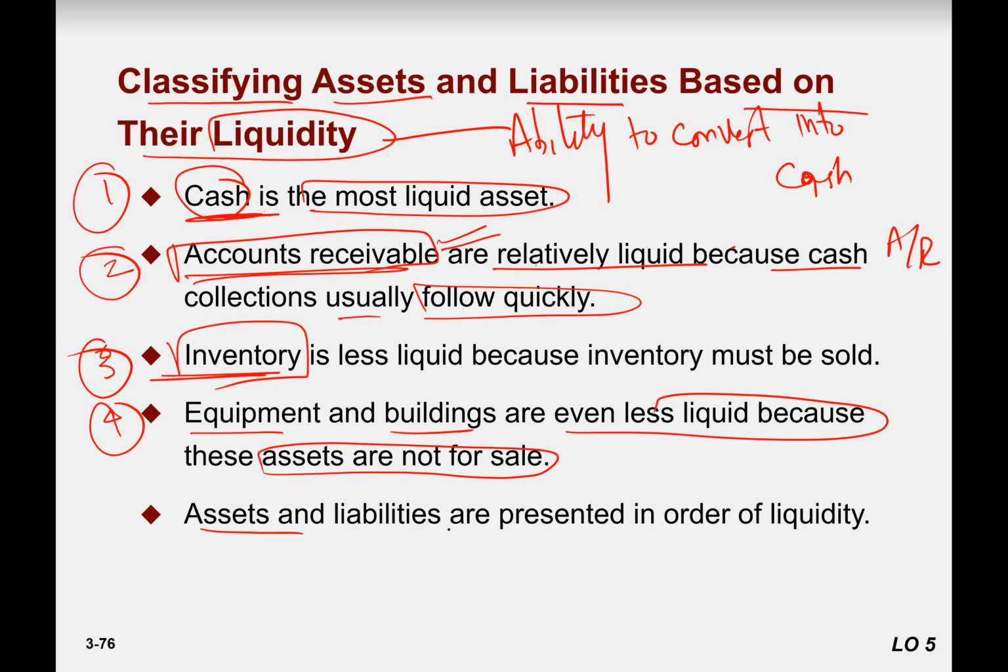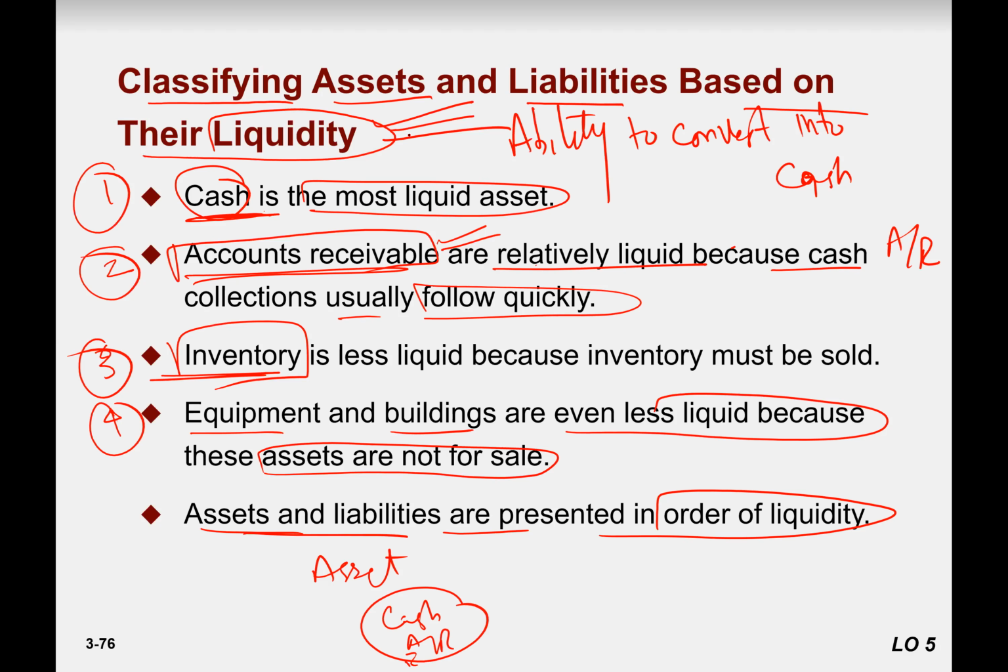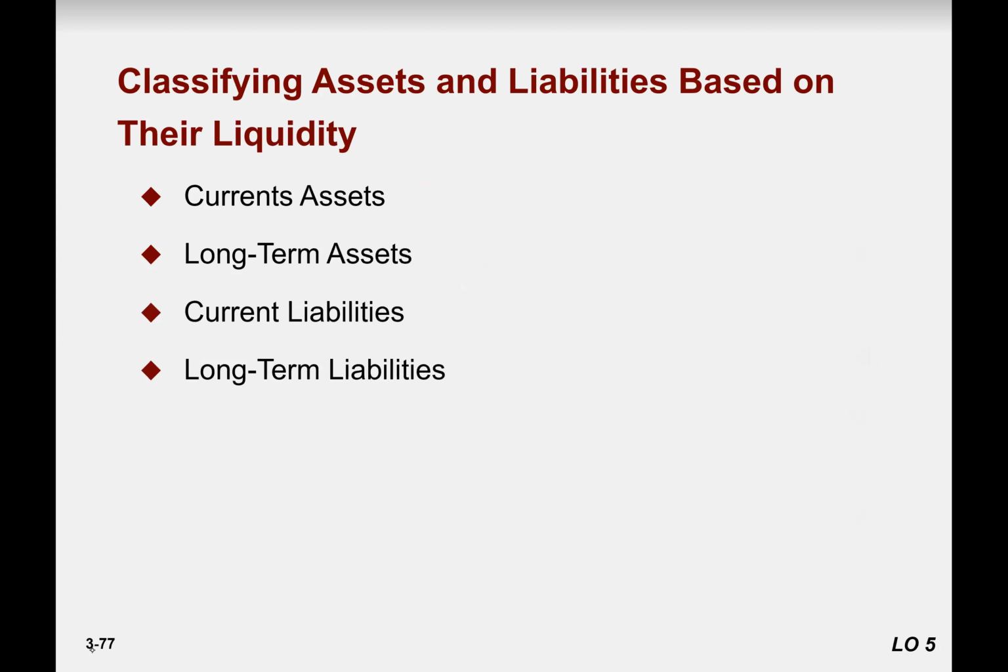So assets and liabilities are presented in order of liquidity. The most liquid asset will be written first when we are making the balance sheet. So under each head, if we are writing down the assets, we start from cash and then account receivable and then inventory and then the other assets. So the reason is liquidity. So, classifying assets and liabilities based on their liquidity.